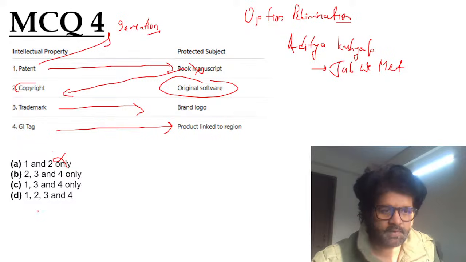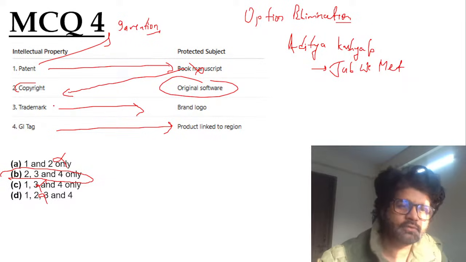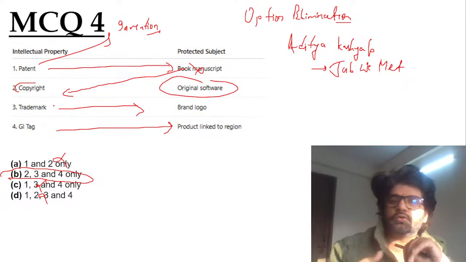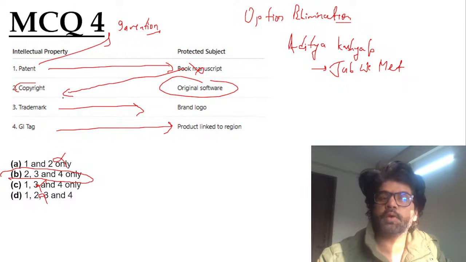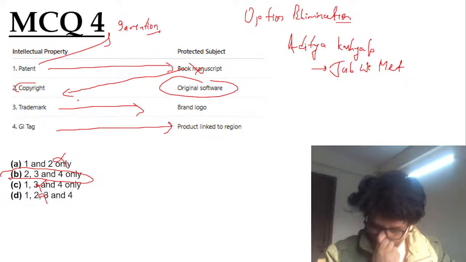So the first is wrong. If the first is wrong, we get the answer B: 2, 3, and 4. For books, you get copyright. Software also, you will get copyright. So the answer is B: 2, 3, and 4. Let's say you don't know software copyright, but you know book. For a book, we get copyright, and you don't get a patent for that. So the answer is B.